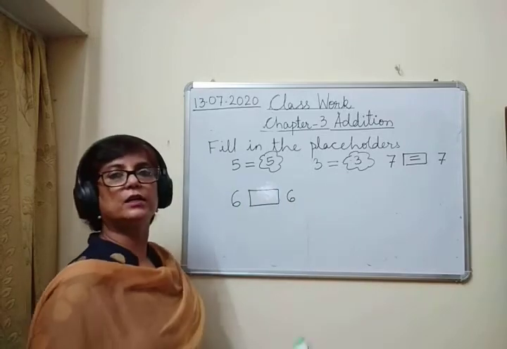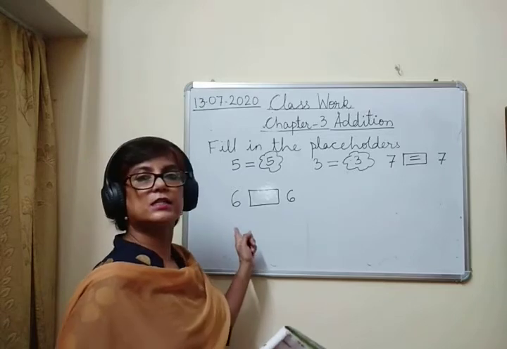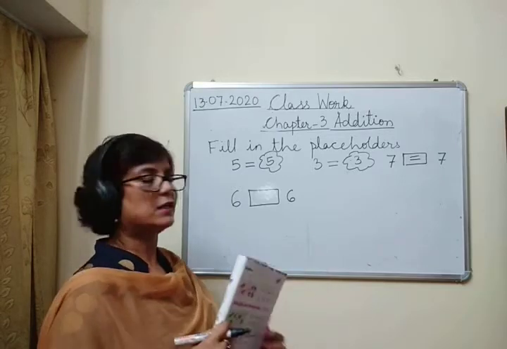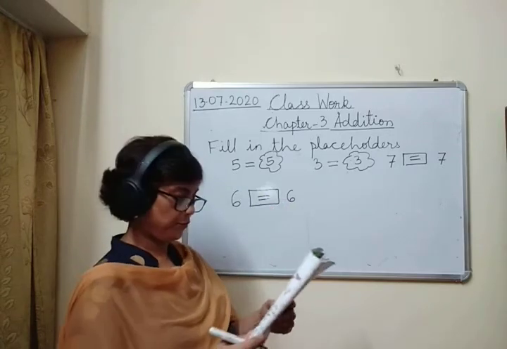What will you write here? On both the sides we have 6. That means 6 is equal to 6. ठीक है? We will put the sign of is equal to.